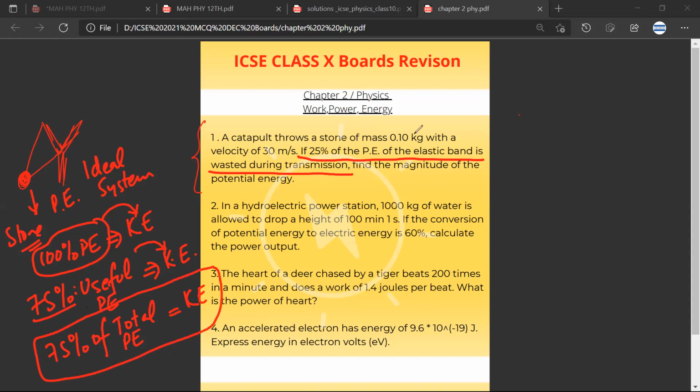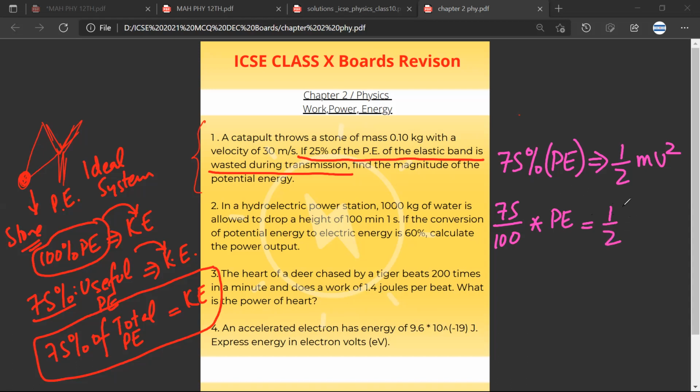So the equation that we will be having is that 75% of potential energy gets converted into kinetic energy, and the formula of kinetic energy is half mv squared. So 75 upon 100 into potential energy is equal to half, mass is 1 upon 10 kg and velocity is 30 squared.